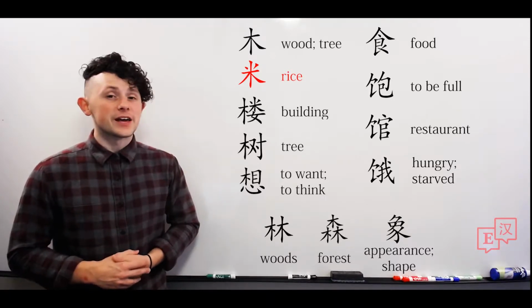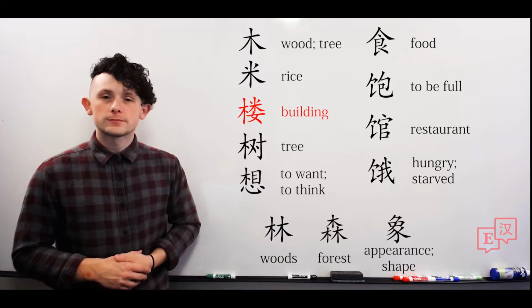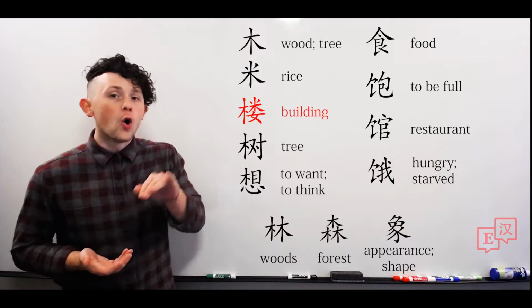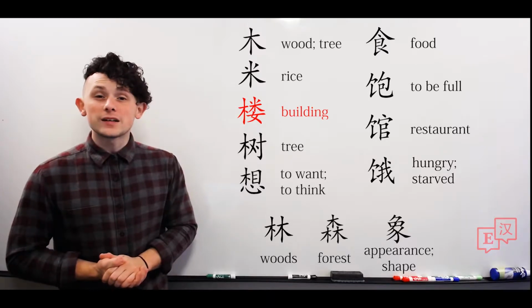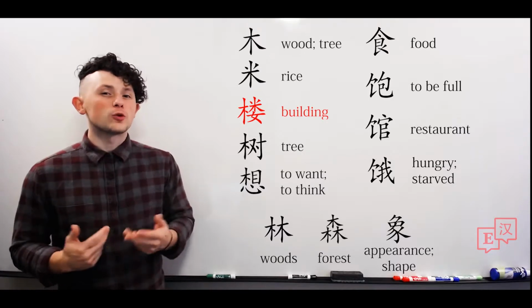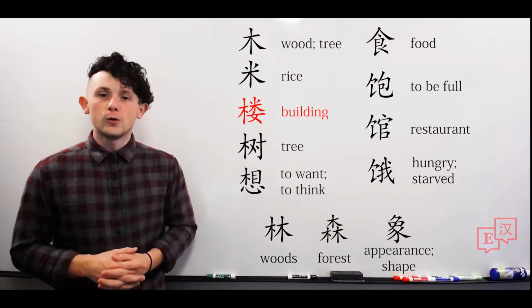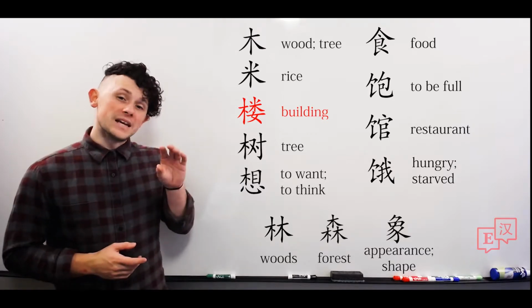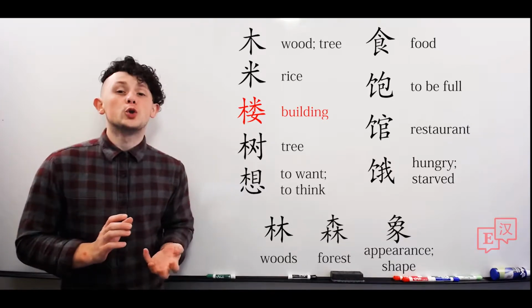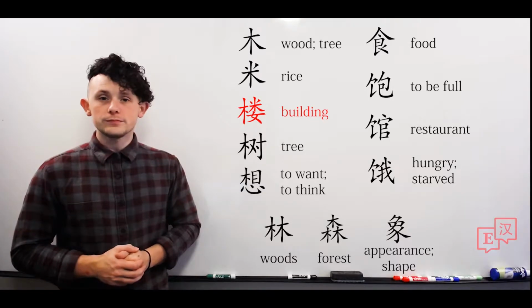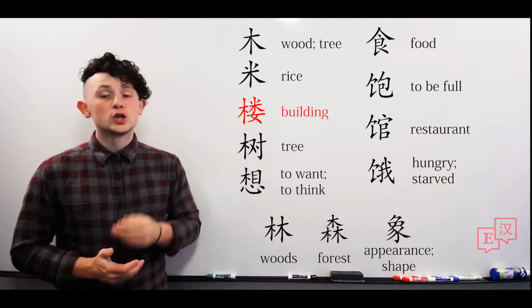Our next character today, 楼. Low. This means building or story of a building. Now, when we say building, we mean 2 floors or more. Low. Now, you can see the character is composed of mu, mi, and then at the bottom, nu, meaning woman. Low.